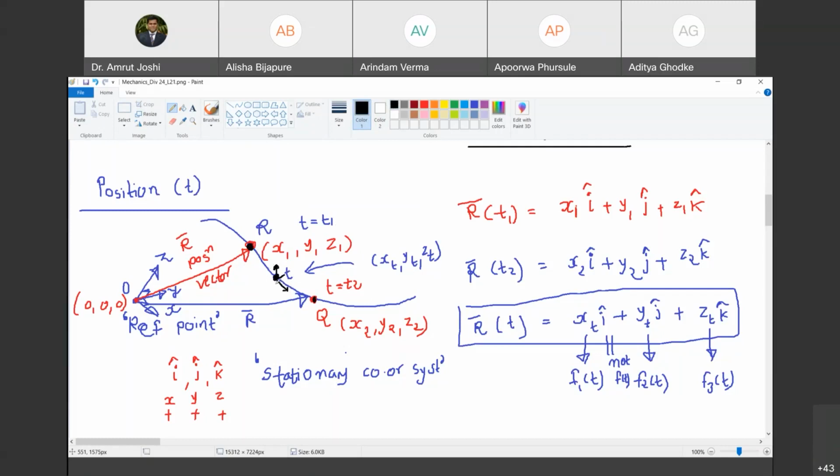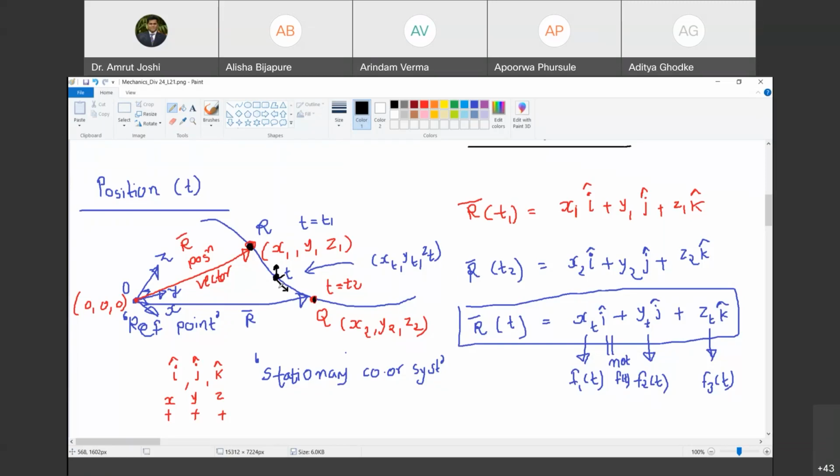So now, if I define unit vectors along these three axes, will they remain unchanged as the object moves, or will they change? They will change because it is traveling along a curved path. Are you with me? Yes, sir. Whenever I take the reference point as the position of the object at time instant t itself and define three mutually orthogonal axes, the unit vectors in those directions are susceptible to change with time because the object is following a different trajectory in the neighborhood of that point at different times. Do you agree with me? Yes, sir. That coordinate system we will call a moving coordinate system. Are you with me? Yes, sir.